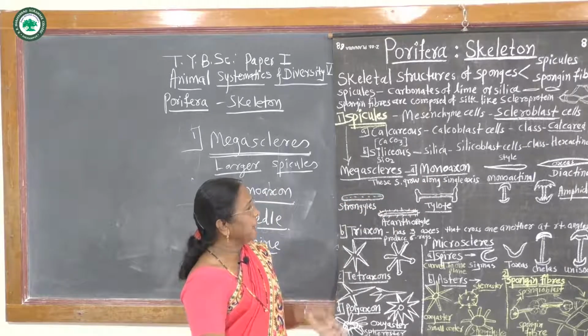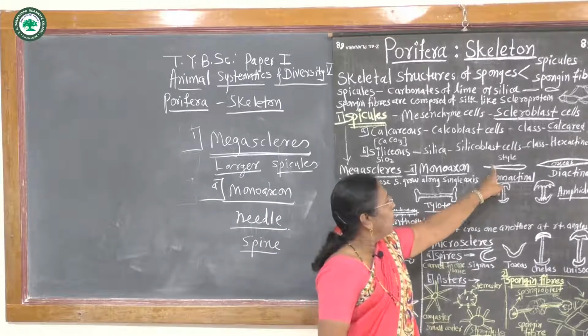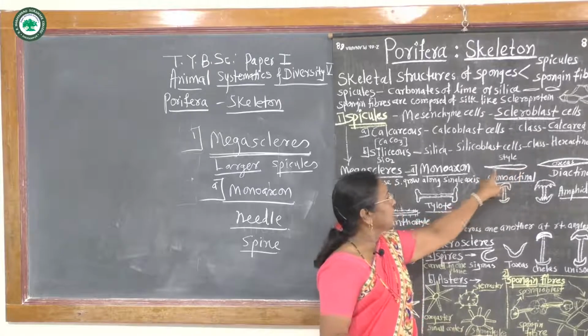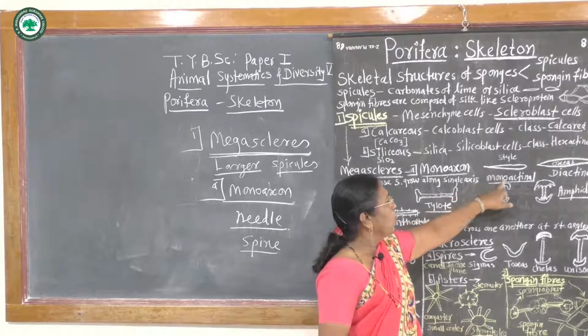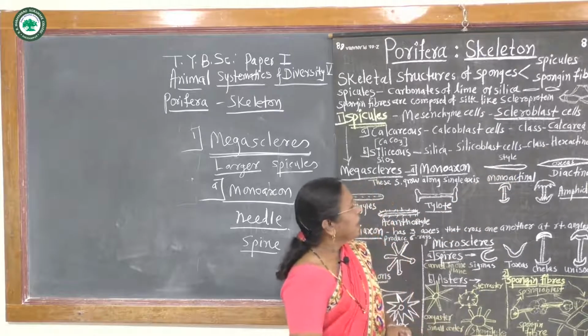They are again divided. If only one side there is a needle-like point, it is called monoactinal, and the spicule is called style.